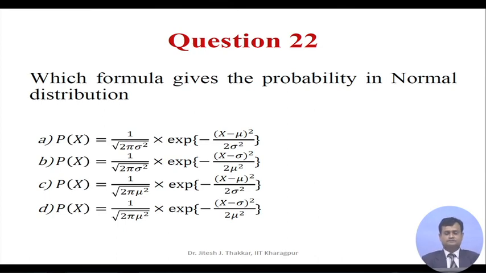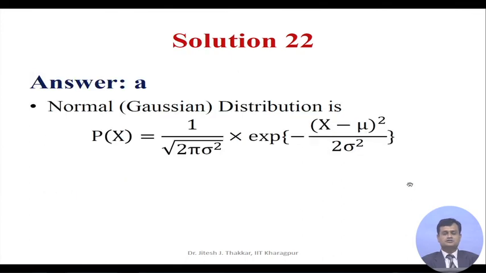Question 22. Which formula gives the probability in normal distribution? A, Px is equal to 1 upon square root of 2 pi sigma square into exponential minus x minus mu whole square divided by 2 sigma square. And in a similar way, you can see that the terms are rearranged in options B, C and D, and you are expected to tell the correct formula for the probability in normal distribution.